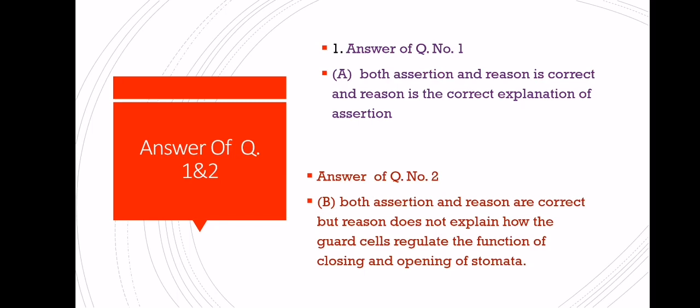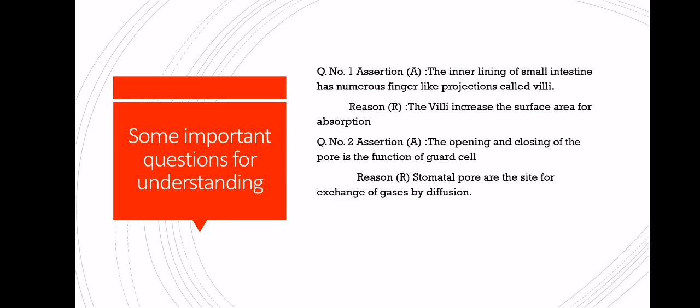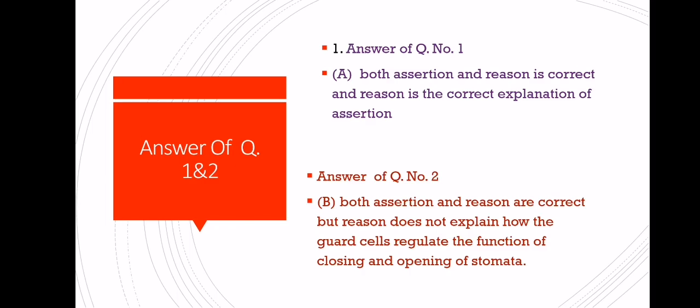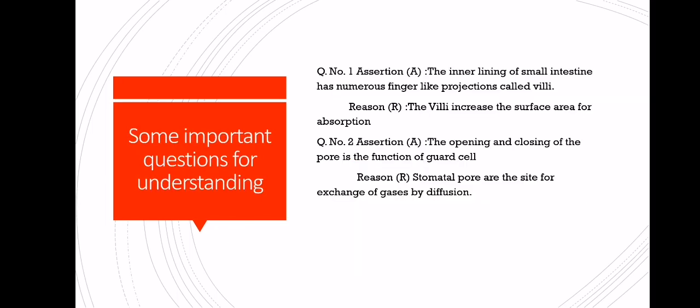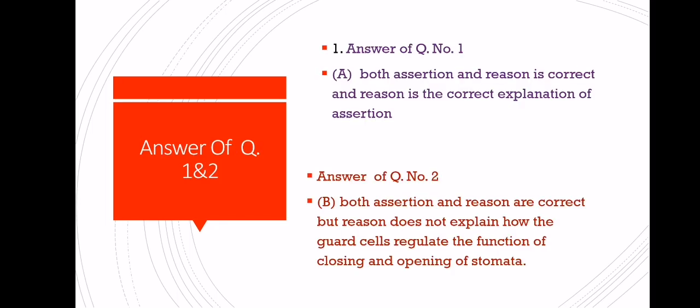See one more question, that is question number 1. Assertion: the inner lining of the small intestine has numerous finger-like projections called villi. Yes, it is correct. The villi increase the surface area for absorption. Yes, it is also correct. So see the answer here, both statements are correct and reason is the correct explanation of assertion. Question number 2. The opening and closing of pore is the function of guard cell. Yes, it is a function of the guard cell. Stomatal pores are the site for exchange of gases by diffusion. Yes, it is a site for the exchange of gases by diffusion, but these two statements are not correlated to each other. So the answer is both are correct, but the reason is not the correct explanation of the assertion.